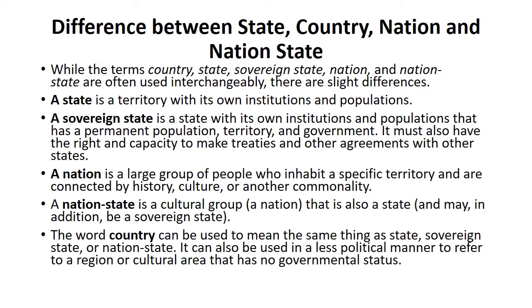On the other hand, a nation is a large group of people who inhabit a specific territory and are connected by some sort of culture, some sort of history, or there can be any other common things between these groups of people. So a nation also has a specific territory and a permanent population, but this population or territory is connected by some sort of culture and history, and there can be some other common things as well in a nation.